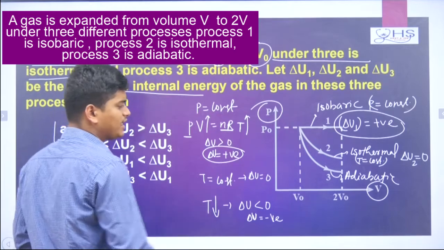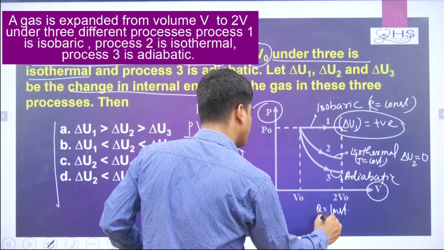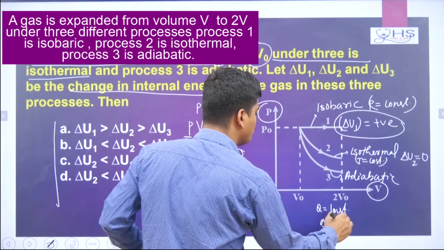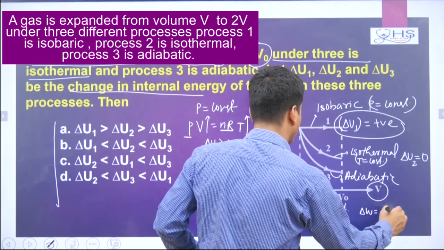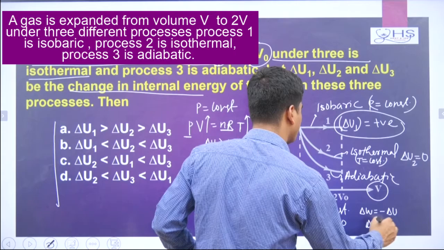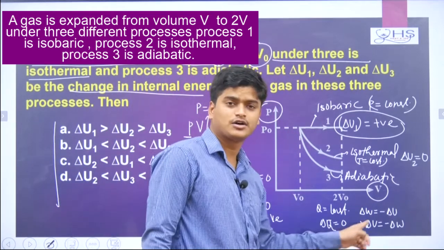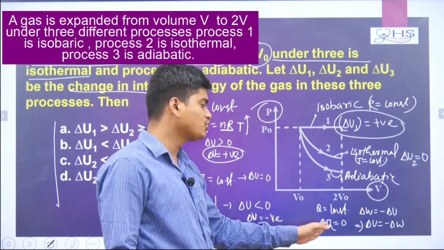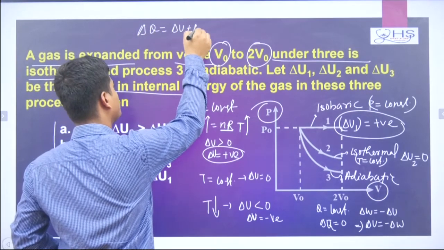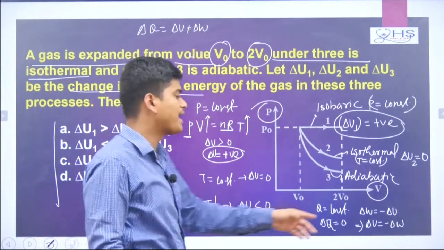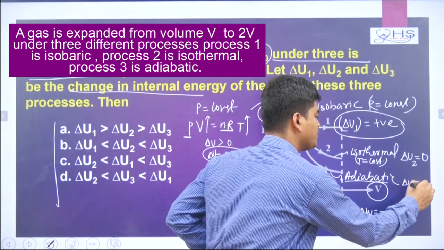Or you can also tell, in the adiabatic process Q is constant. If Q is constant, then delta Q is how much? Delta Q will be 0. If delta Q is 0, then delta W will be minus delta U, or you can write delta U is minus delta W. So this is the relation I will get from the first law of thermodynamics. If delta Q is 0, we put it in delta Q equal to delta U plus delta W, then delta U will become minus of dW. That means in the adiabatic process delta U3 is coming negative.